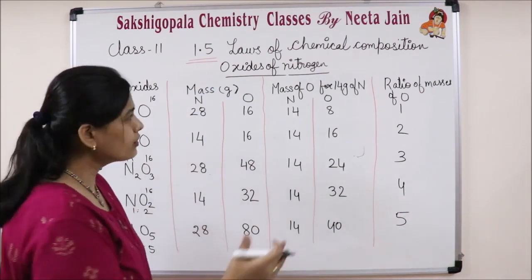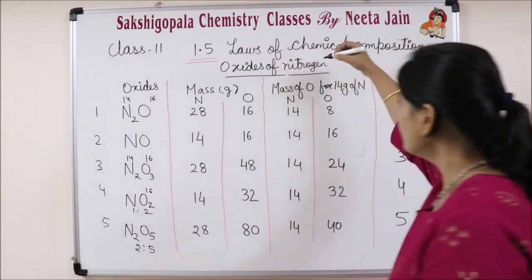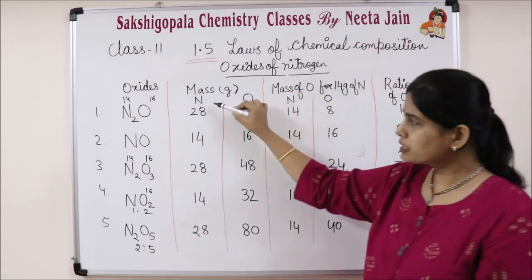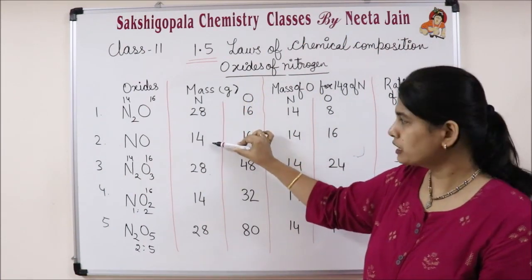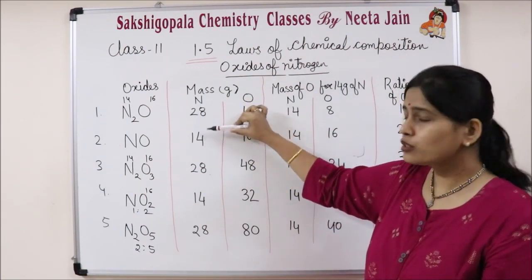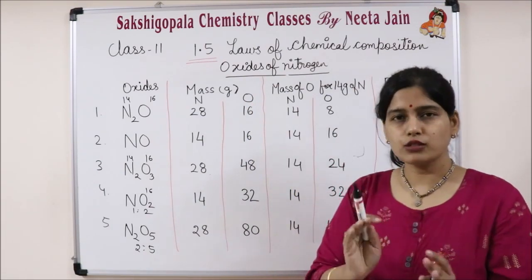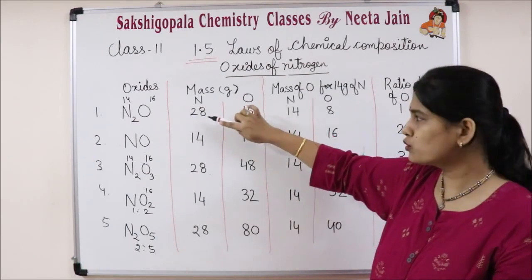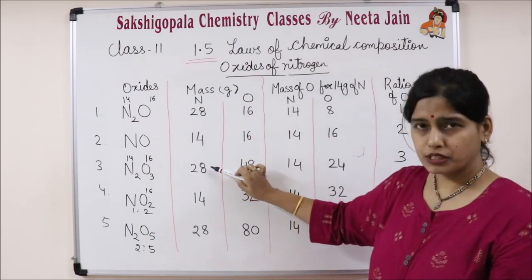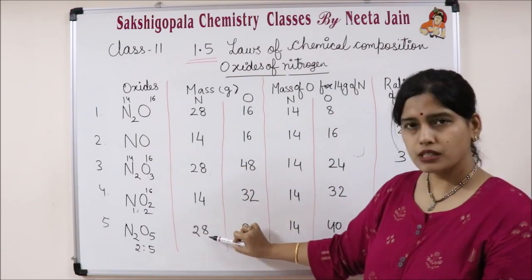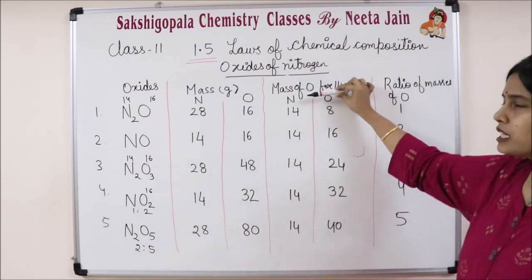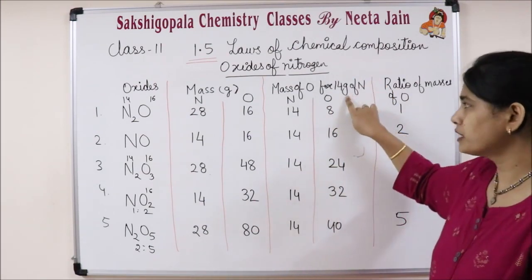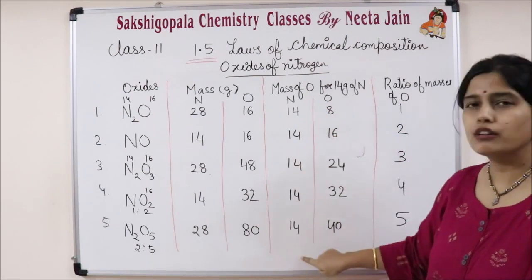Come to column number 3: mass of oxygen for 14 grams of nitrogen. We have to find the mass of oxygen which combines with a fixed mass of nitrogen, and that fixed mass is 14.